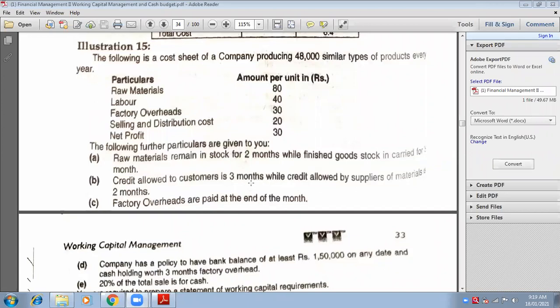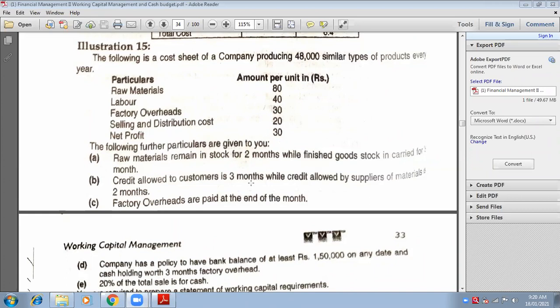So what you will write? 4,000 units per month. Four thousand units per month. Everybody done with this point? Yes, ma'am. Okay.